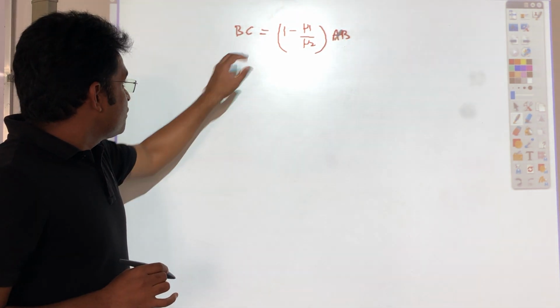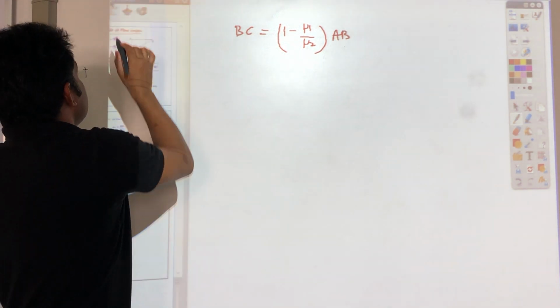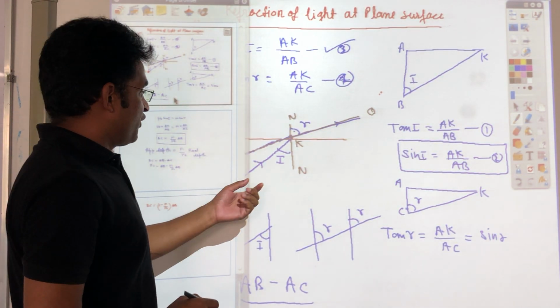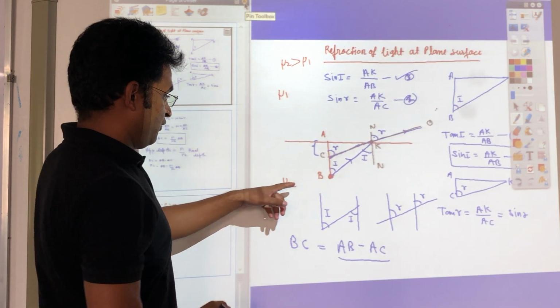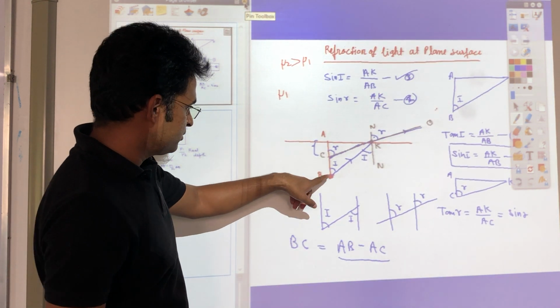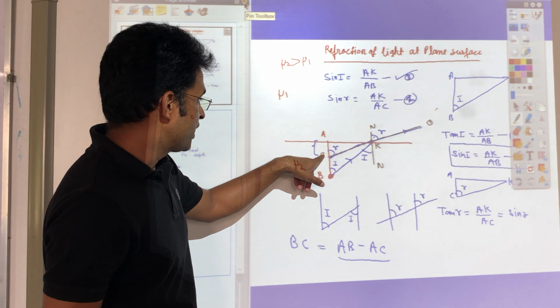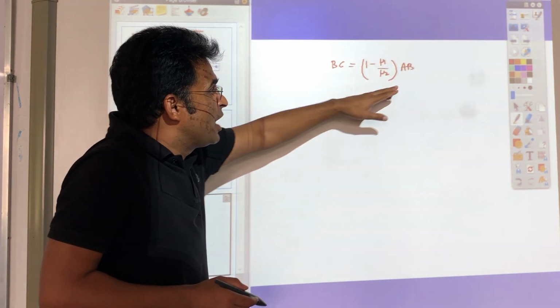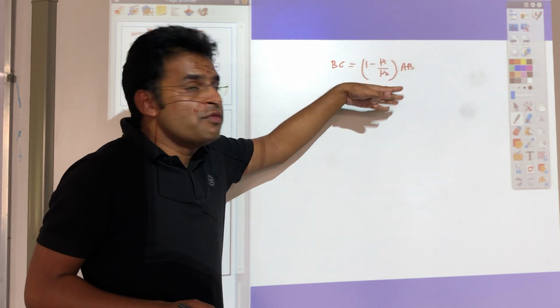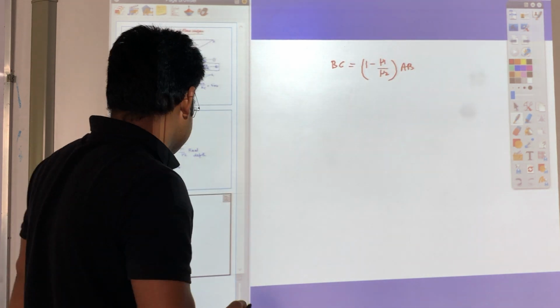So what is BC? BC is how much the image is shifted upwards, and AB is the actual depth. Mu1 is the rarer medium and mu2 is the denser medium.